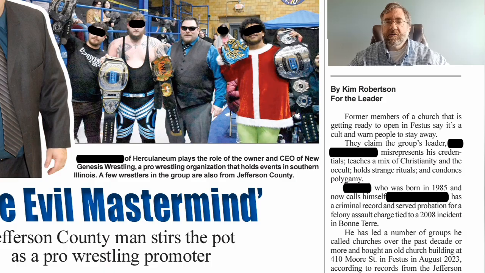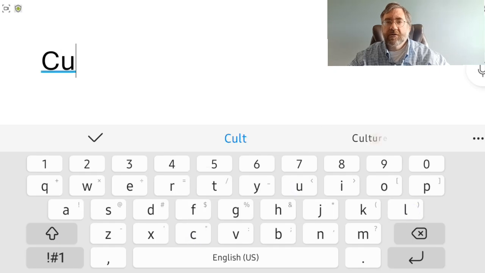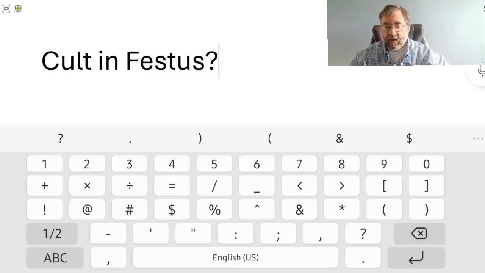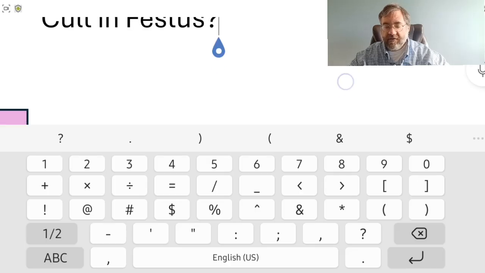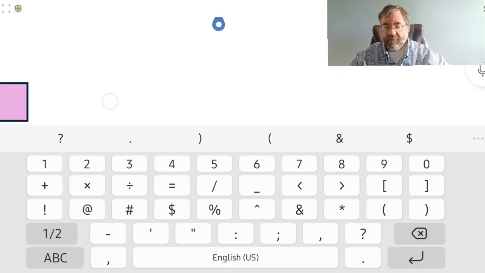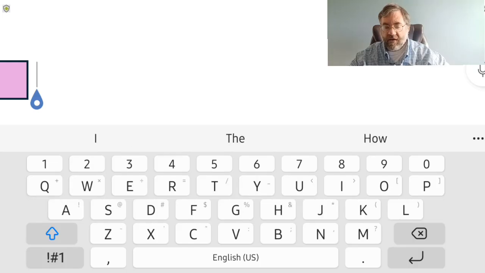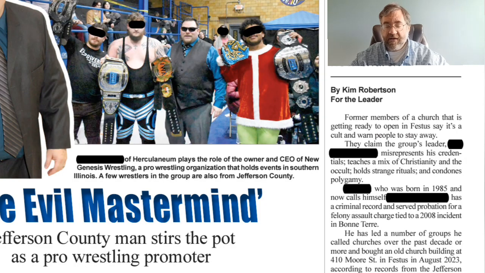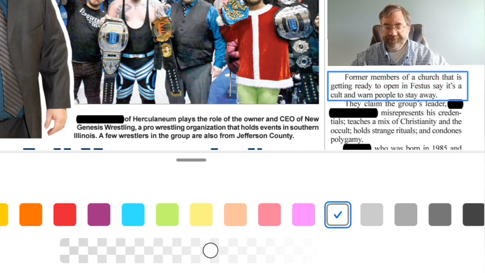So we'll go out and we'll create our legend now. We'll title that the same title as the article. So Cult in Festus. And our first category that we'll put in there is opinion. And that color is pink. And then we'll go back to the article and we'll go ahead and highlight that paragraph in pink.